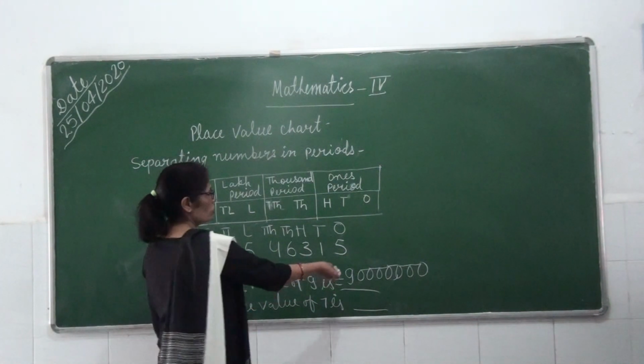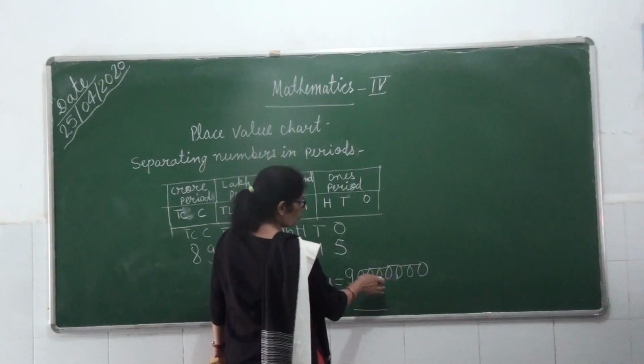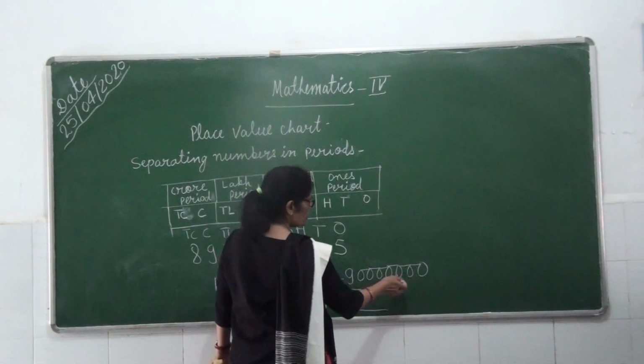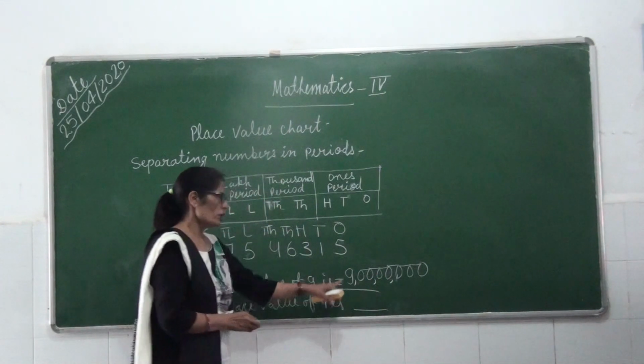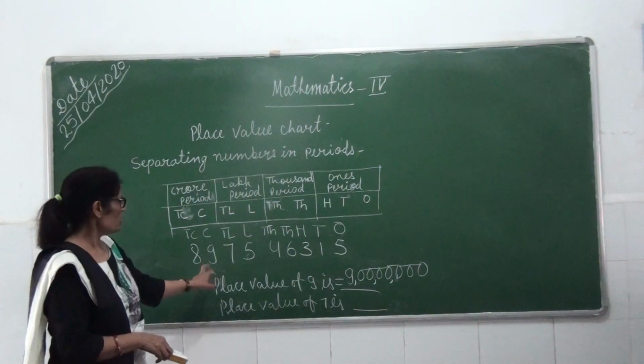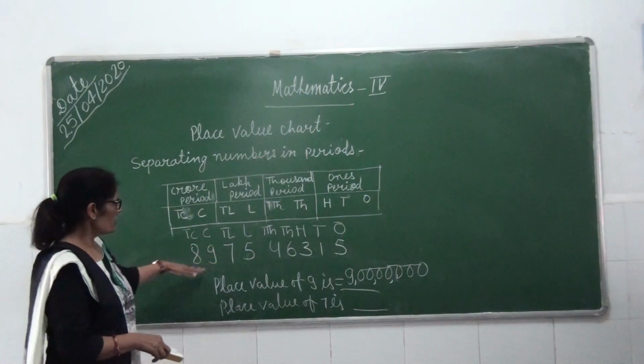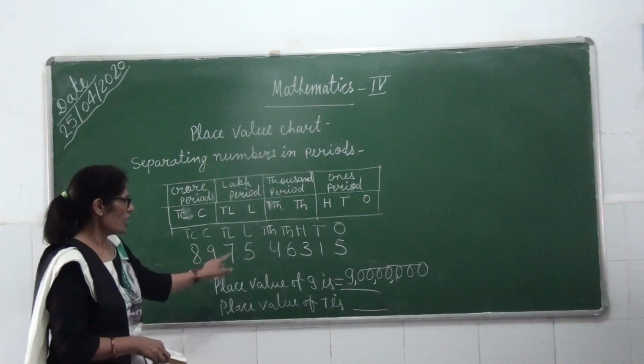We also have to put commas here: ones, tens, 100, 1000, 10,000, lakh, 10 lakh and crore. The place value of 9 in this digit is 9 crore.